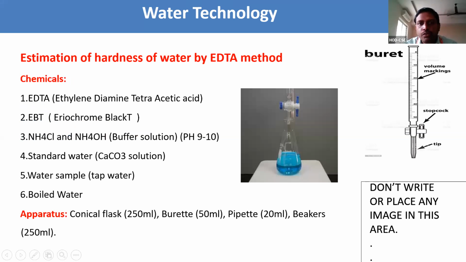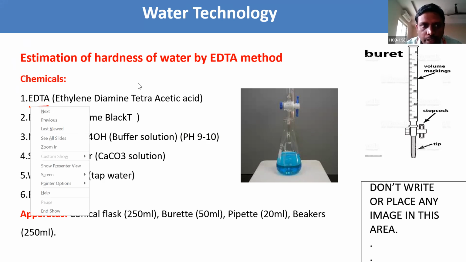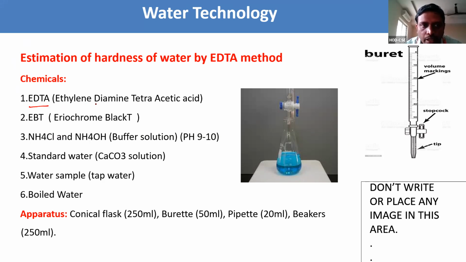What are the chemicals we are going to take for estimation of hardness of water by the EDTA method? The chemicals are EDTA, the full form of which is ethylene diamine tetraacetic acid. I will show the structure; this is a complex structure. And EBT, eriochrome black T, is an indicator.